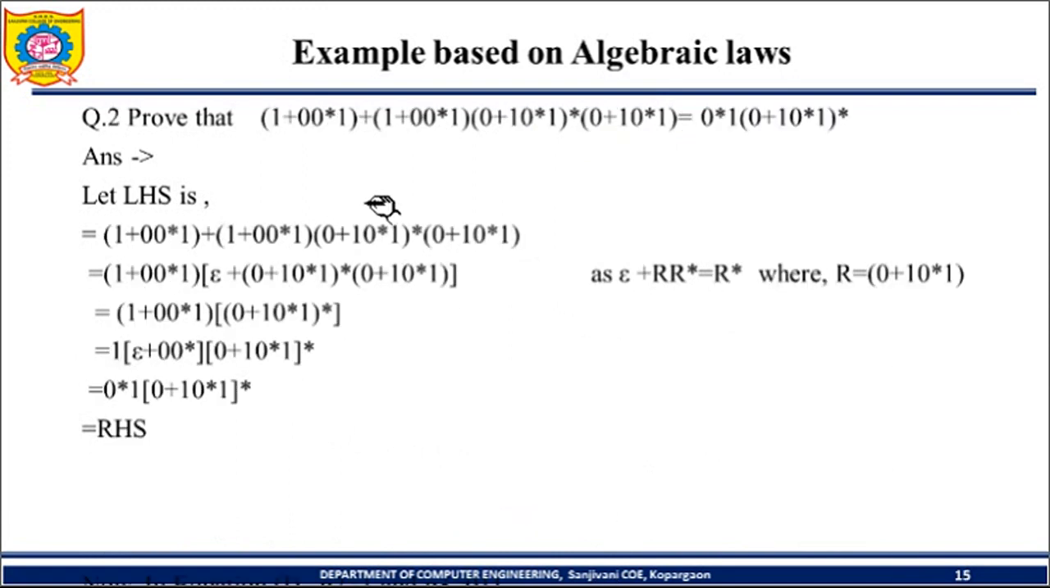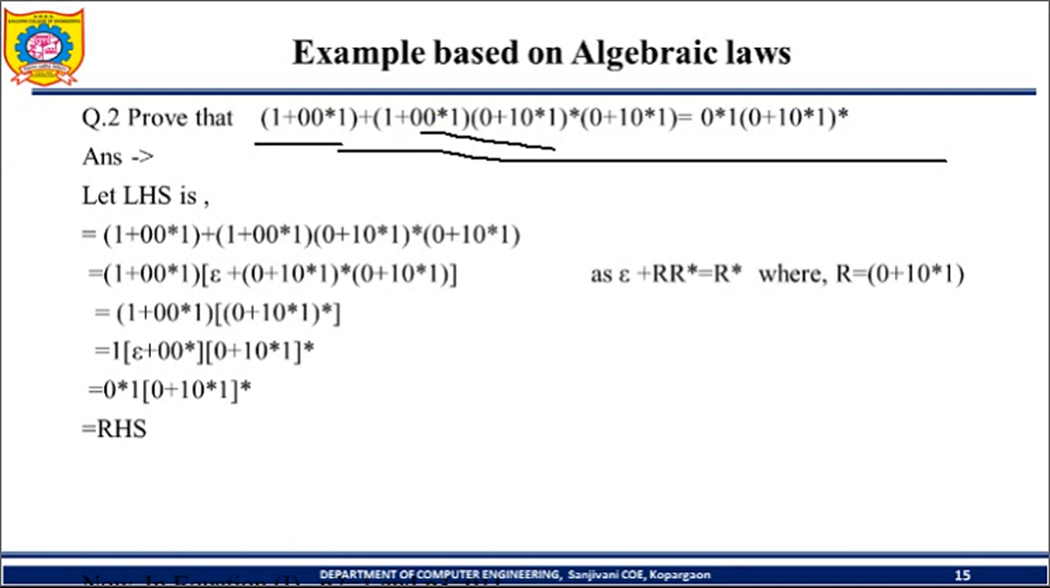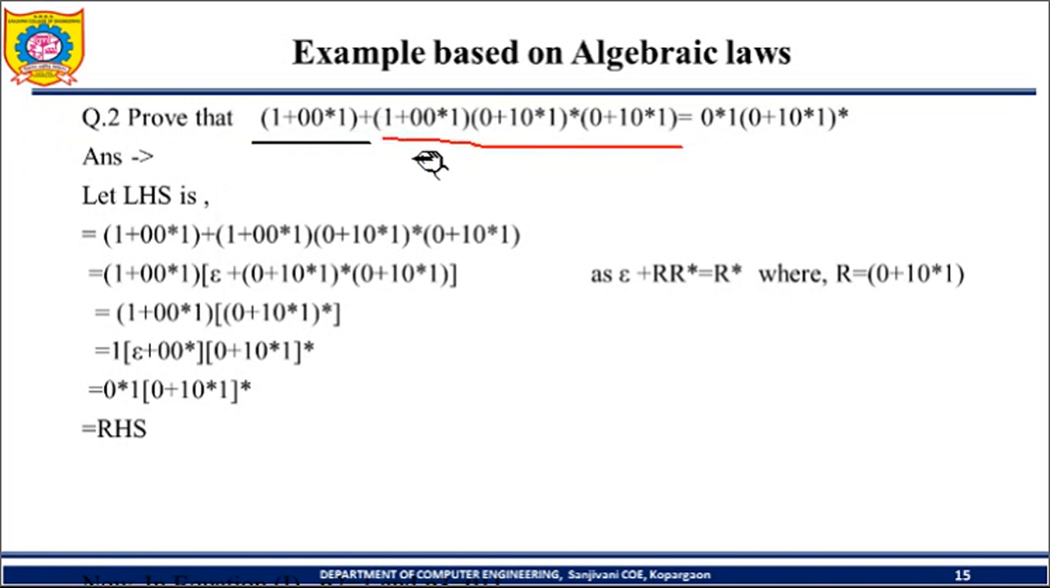Now one more example: 1 plus 0 0 star 1 1, like this. From this, what do we want to do? Let us consider the LHS side. From the plus sign, from this and this part, we can take 1 plus 0 0 star 1 common. From this part nothing remains, so we have written epsilon, and from the other part what remains is 0 plus 1 0 star 1 star into 0 plus 1 0 star 1. So we have taken 1 plus 0 0 star 1 common from these two.